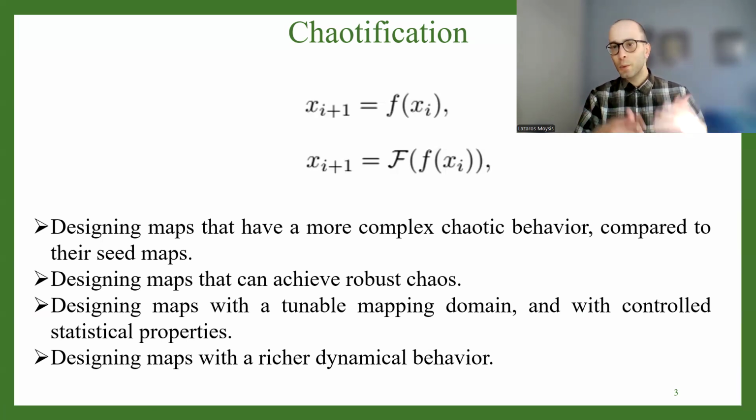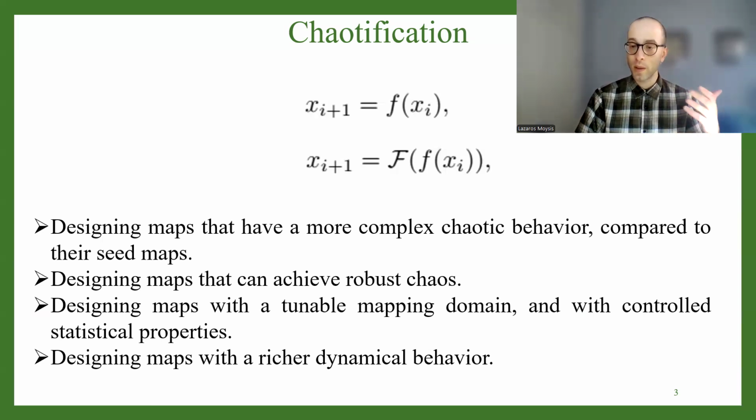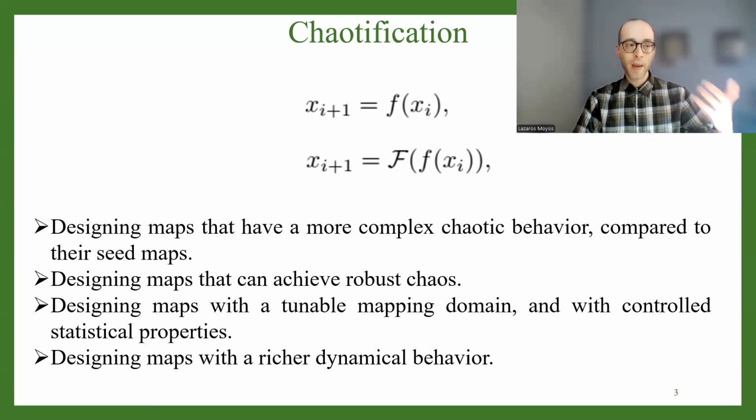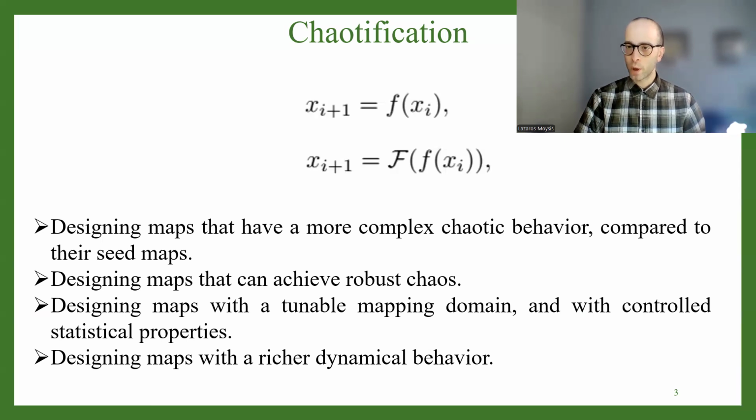So what do we mean when we say more complex, or more chaotic behavior? Well, this can mean a collection of different things. First of all, with this new family of maps, one of the initial goals may be, for example, to achieve a higher Lyapunov exponent. So let's say the logistic map has the highest Lyapunov exponent, I think around 0.7. By chaotification, we may want to achieve a new map that has a much higher Lyapunov exponent value. So this may be one goal of chaotification.